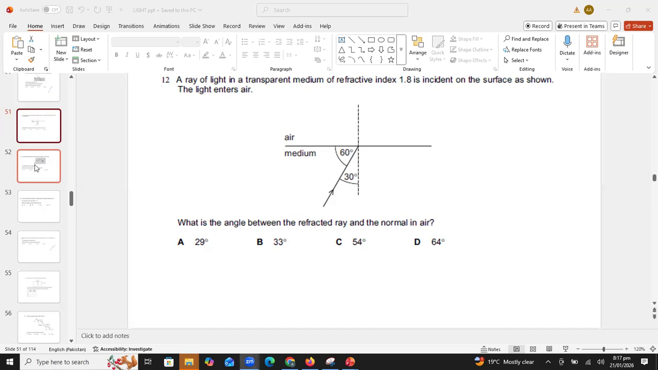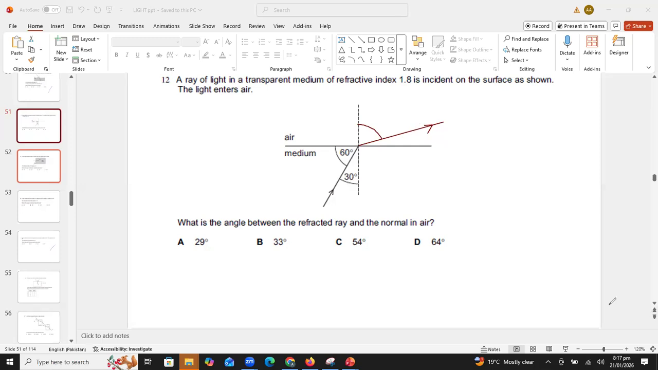So when the light moves from denser to air, it will bend away from the normal like this. So this angle is the angle this ray will make with the normal. This angle is 30 degrees, which is in the denser medium. Look, it appears like this that the light ray is incident in the denser medium, so it is the incident ray and it is the refracted ray.